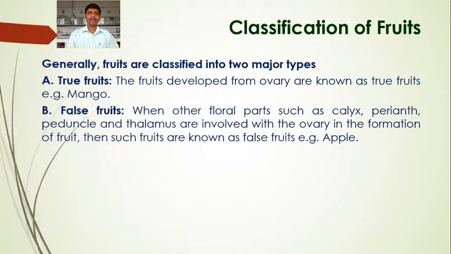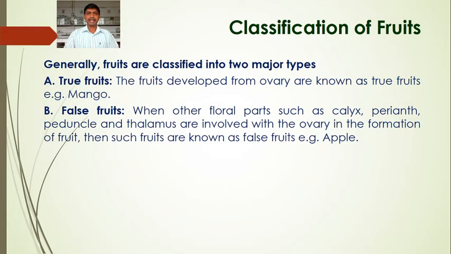Now here we are going to study the different types of fruits. Generally fruits are classified into two major types: one is the true fruits and the second is the false fruits, as we saw in the previous lecture. The fruits that have developed from the ovary alone are known as true fruits, for example mango.